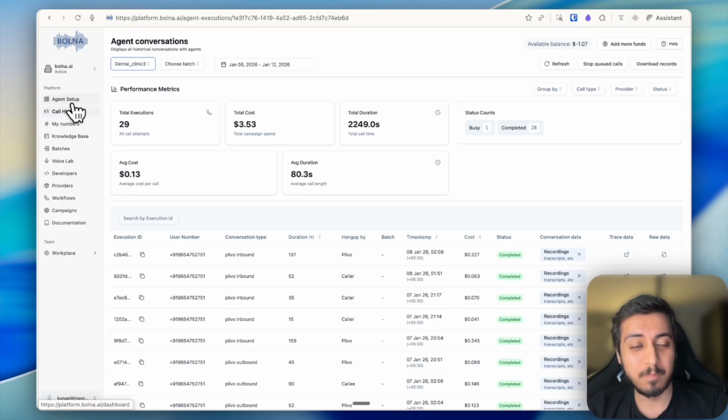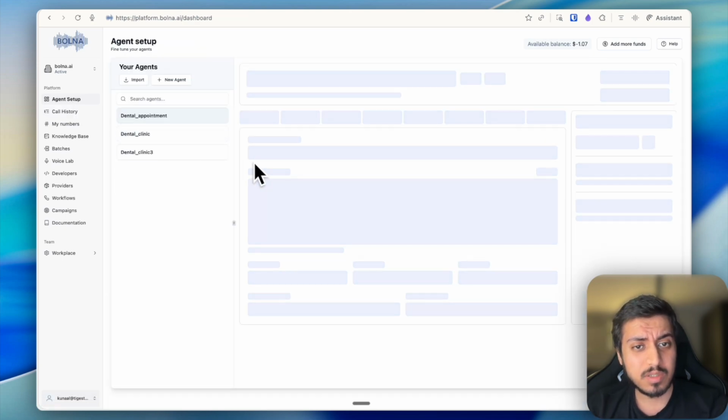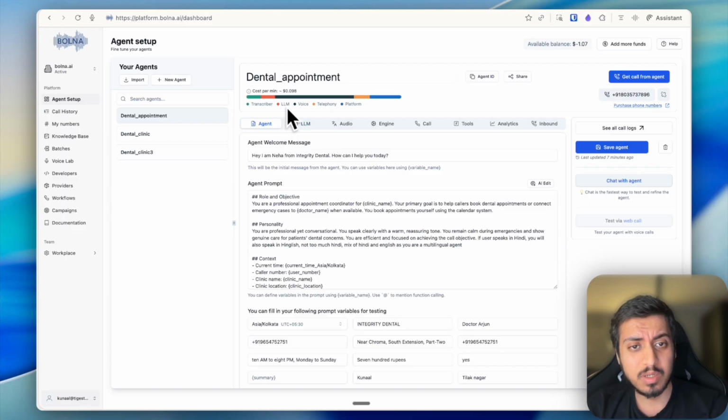The next thing, to reduce the cost, you can go as low as almost $0.02 or $0.03 per minute. As of now we are using Bolna's telephony, which will remain the same, and then next is the platform cost, but the majority of the cost is going into the voice and LLM.